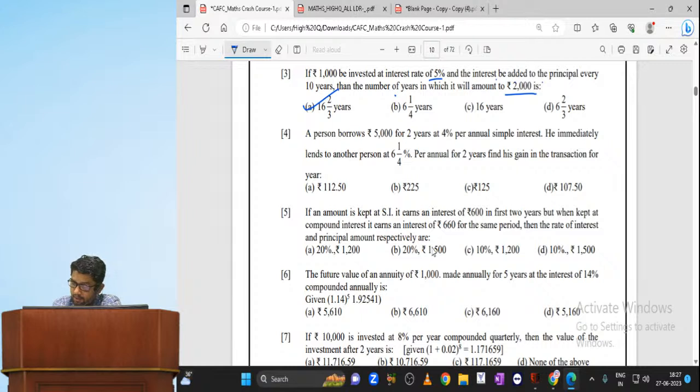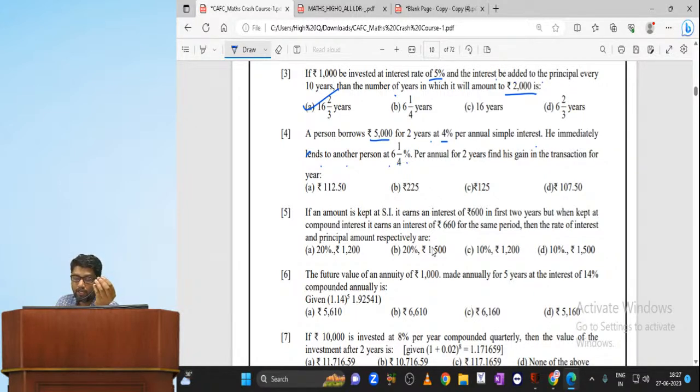Next question. A person borrows 5000 rupees for 2 years at 4% per annum simple interest. He immediately lends it to another person at 6 1 by 4% per annum for 2 years. Find his gain in the transaction for a year. Listen here, it's very simple. You are borrowing at 4% from me and lending the same amount to another person at 6 1 by 4%. So how much are you earning in this transaction?